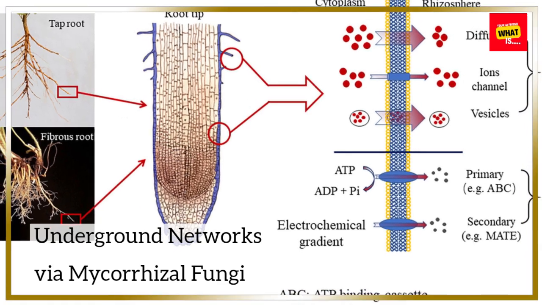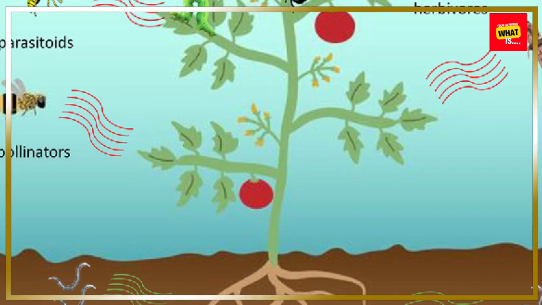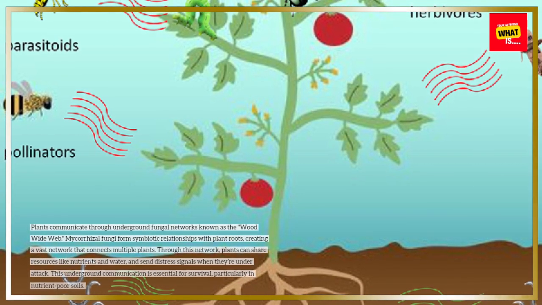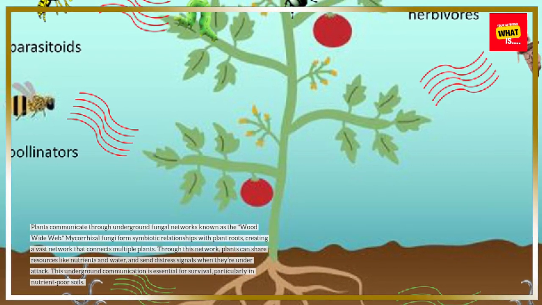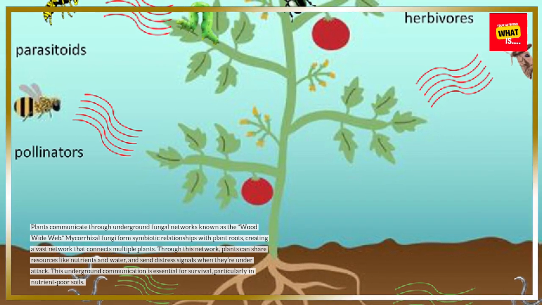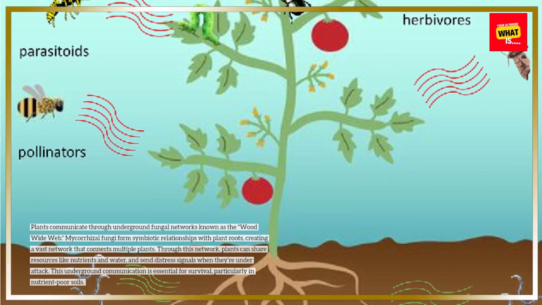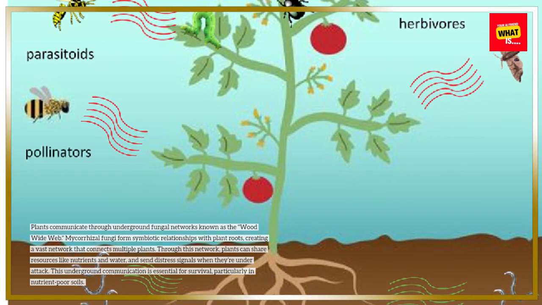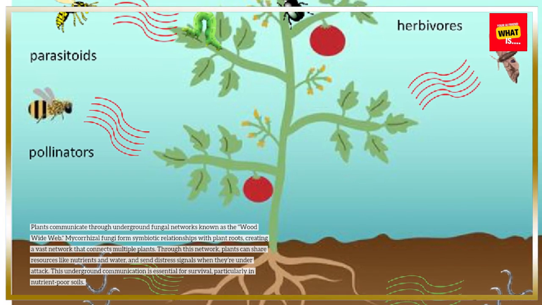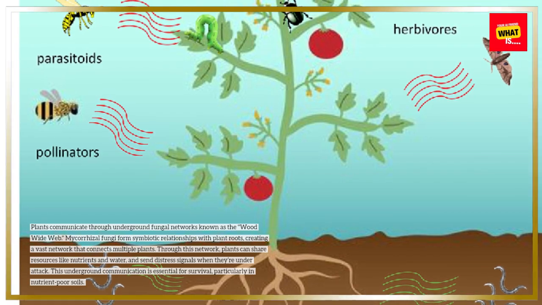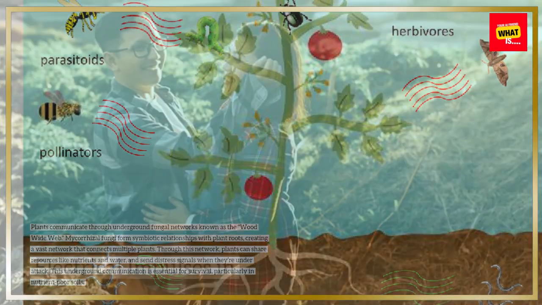Underground networks via mycorrhizal fungi. Plants communicate through underground fungal networks known as the wood wide web. Mycorrhizal fungi form symbiotic relationships with plant roots, creating a vast network that connects multiple plants. Through this network, plants can share resources like nutrients and water, and send distress signals when they're under attack. This underground communication is essential for survival, particularly in nutrient-poor soils.